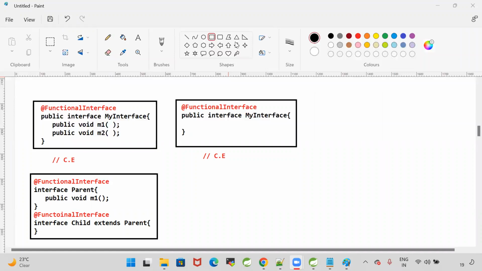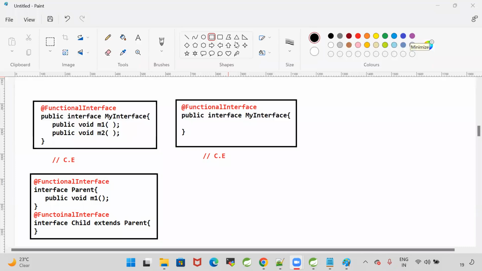Can you guys tell me that? It is valid, guys.